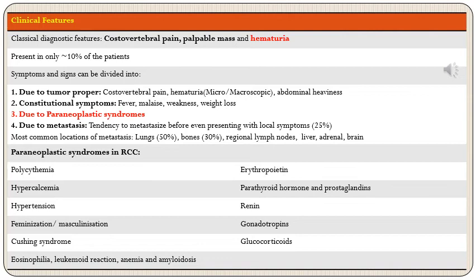Then paraneoplastic syndromes in RCC. There can be numerous paraneoplastic syndromes associated with RCC due to expression of various proteins or hormones by this tumor. For example, the patients can have polycythemia because of overexpression of erythropoietin. Then hypercalcemia because of release of parathyroid hormone-like substance and prostaglandins. Then hypertension because of renin. Then feminization or masculinization syndrome because of expression of gonadotropins, Cushing syndrome because of glucocorticoids, and eosinophilia, leukemoid reaction, and amyloidosis can also be observed in these patients.